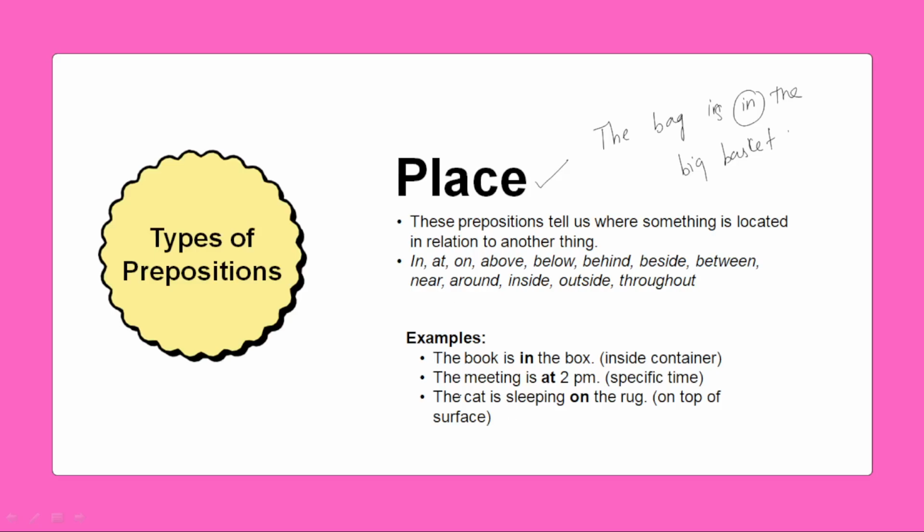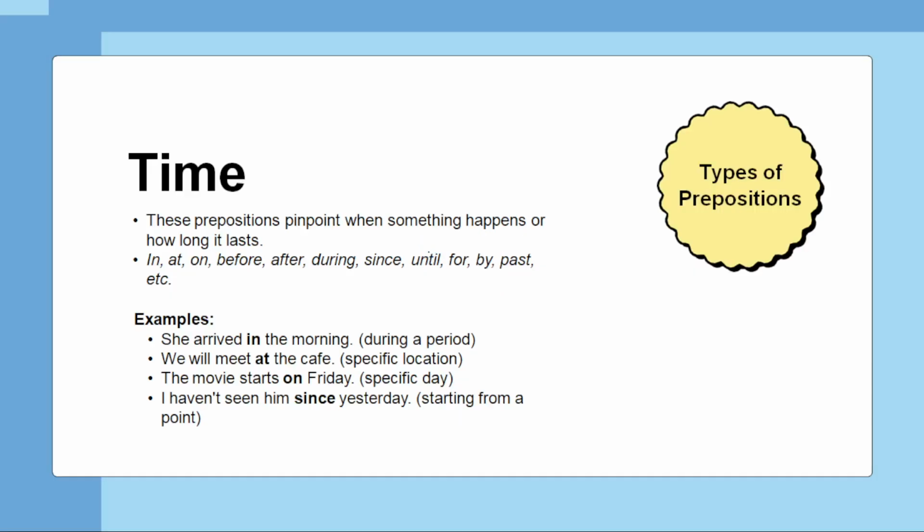So here you can see some more examples. The meeting is at 2 p.m. A specific time we are mentioning over here. The cat is sleeping on the rug. So where is the cat sleeping? On the top of the surface. So these specifically tell you what place and where that particular thing is located. So these are called the prepositions of place.